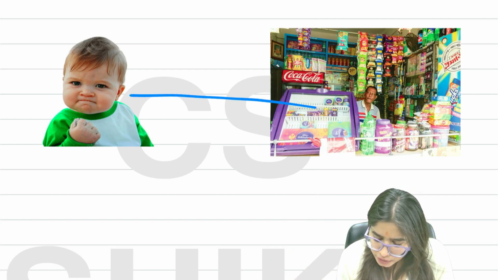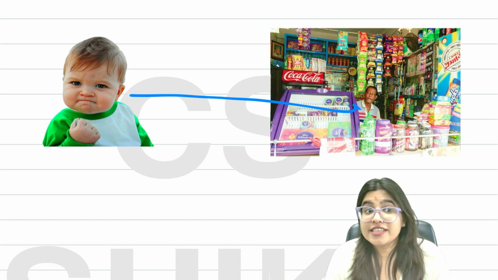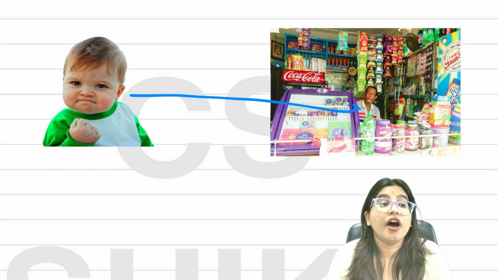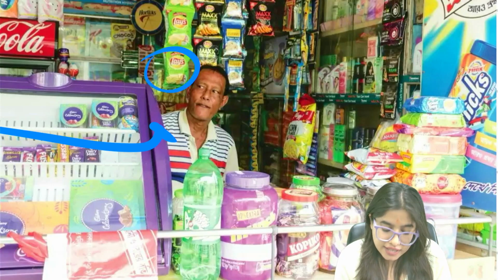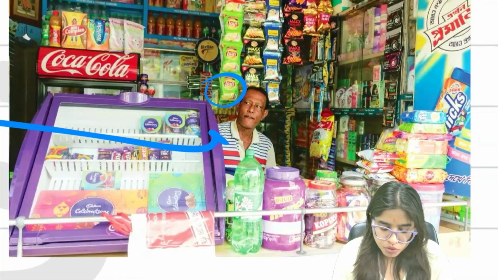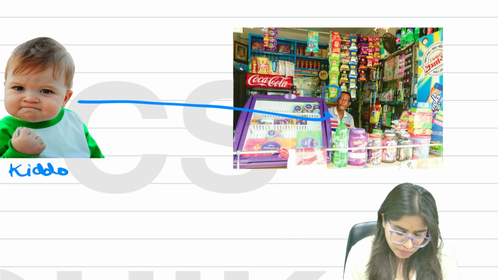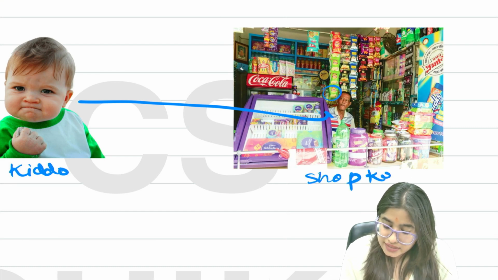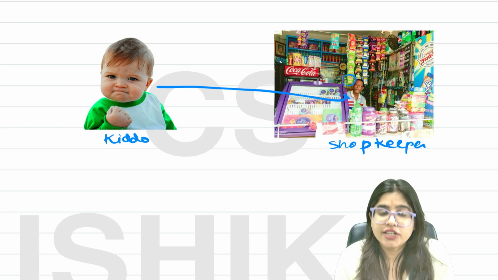Now this baby went to this shopkeeper and said, Anna, Anna, I'm throwing a house party for all my CA Foundation batchmates, so I want 100 chocolates. He went to Anna and said, Anna, I want 100 chips, this Lays wali, I want 100 chips.